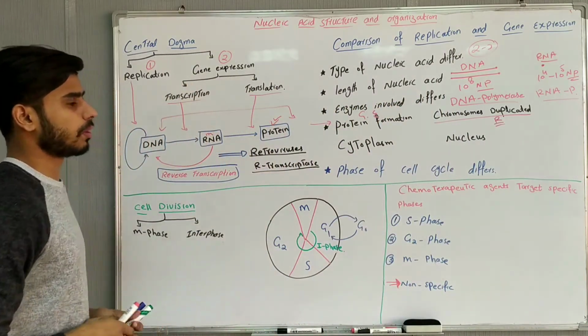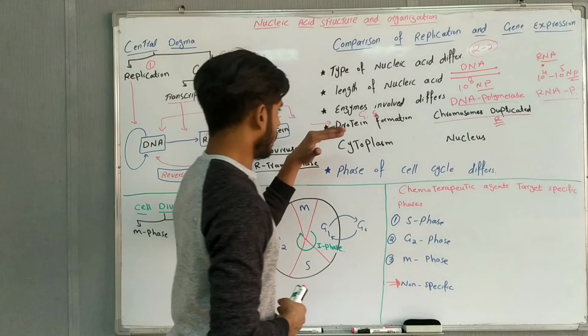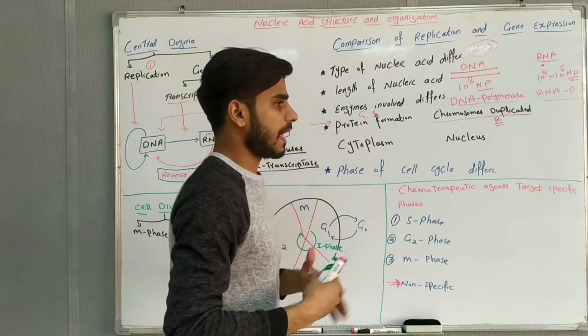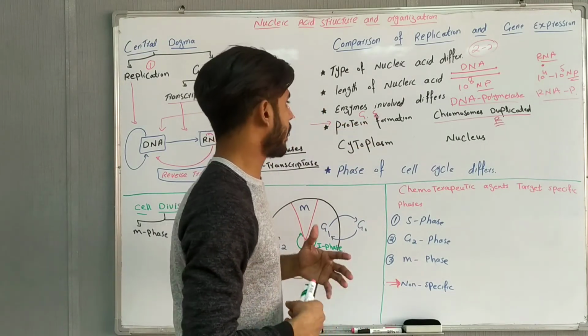And one more important thing: every organ, every tissue of ours has different kinds of proteins.